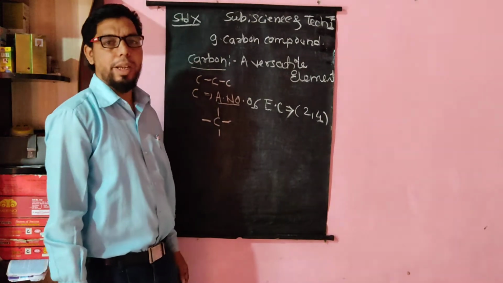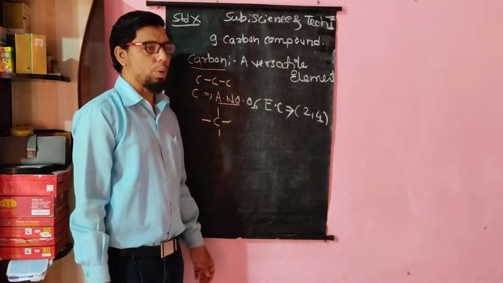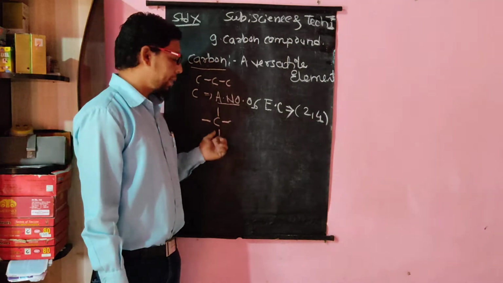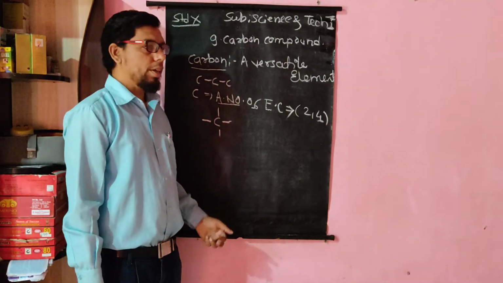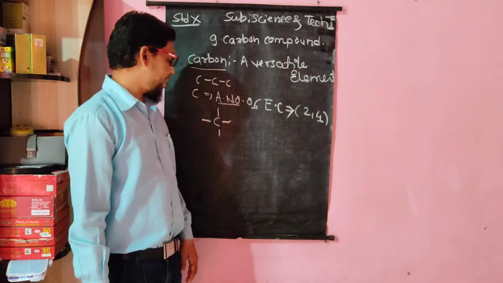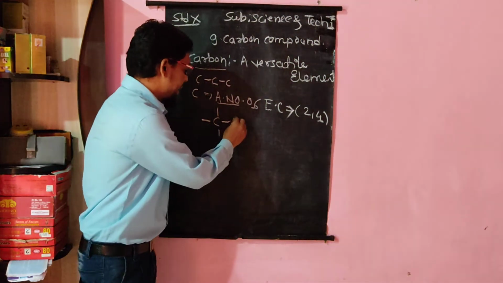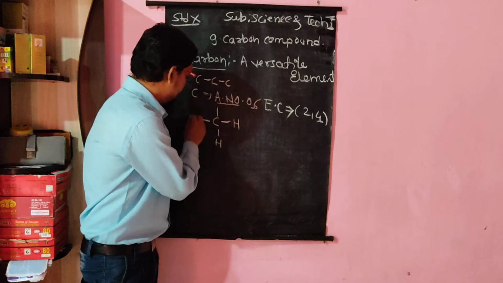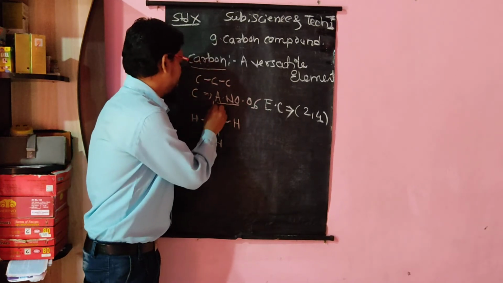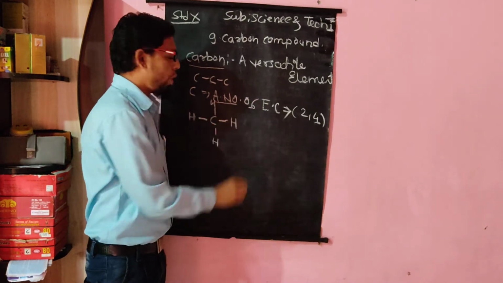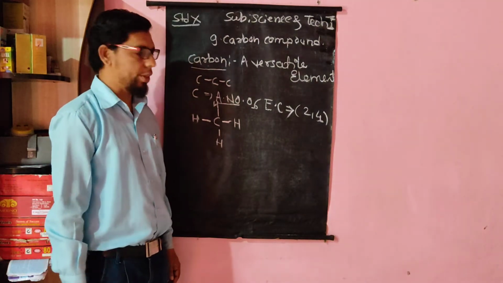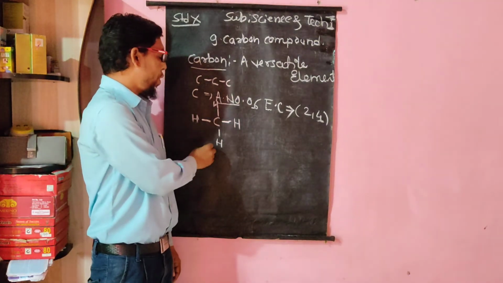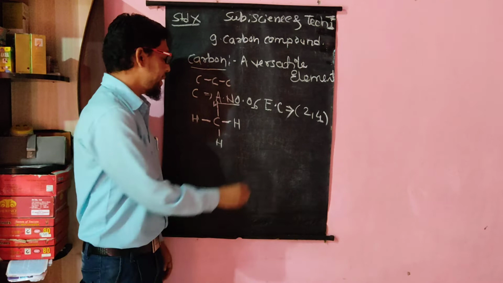As its valency is 4, it can form 4 bonds with another element. Here we consider hydrogen. Carbon can form 4 bonds with 4 hydrogens, and the compound produced is CH4.